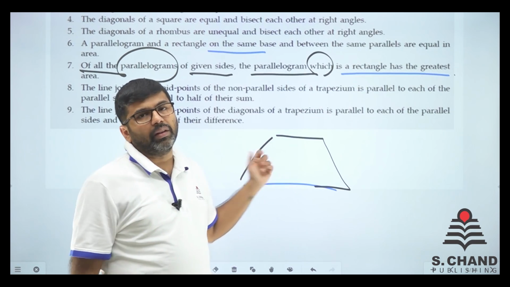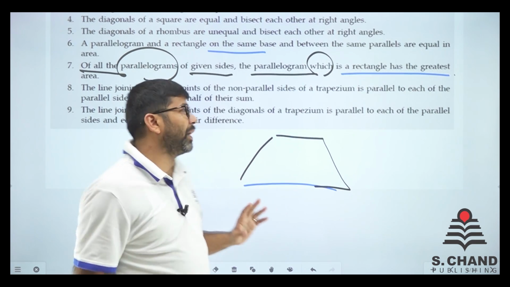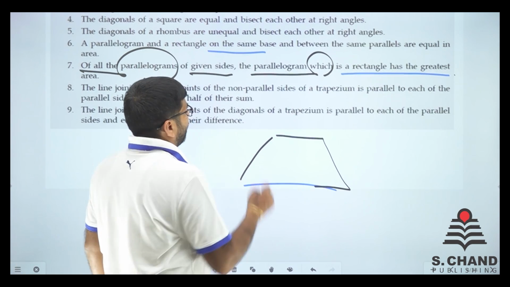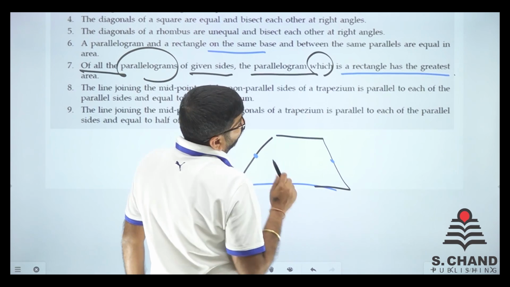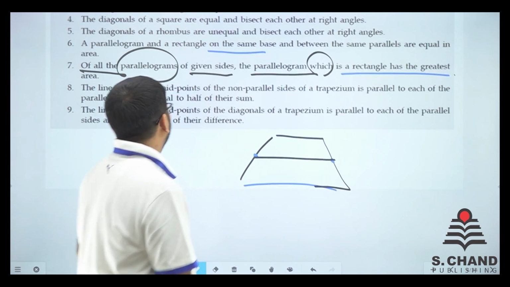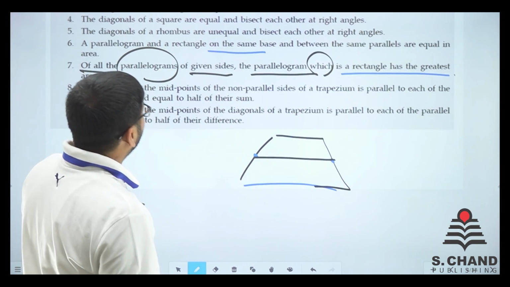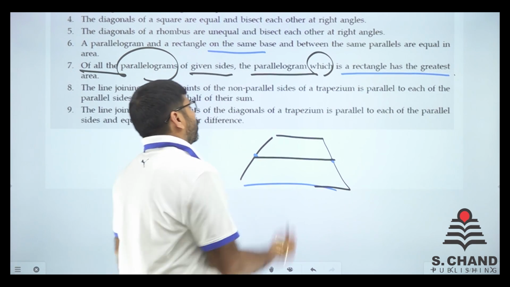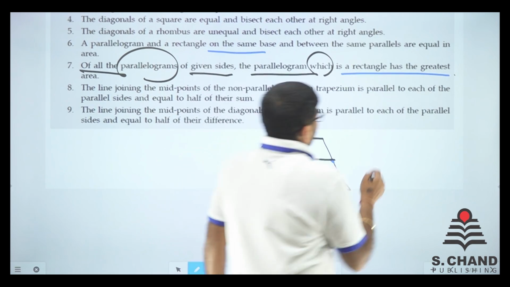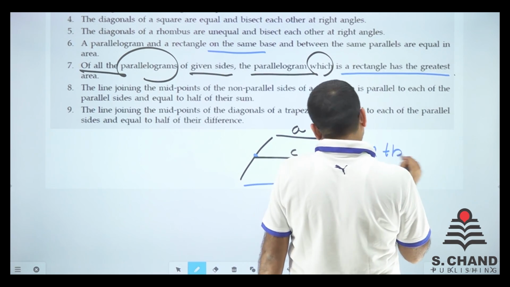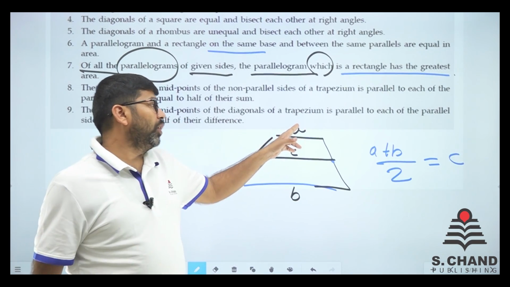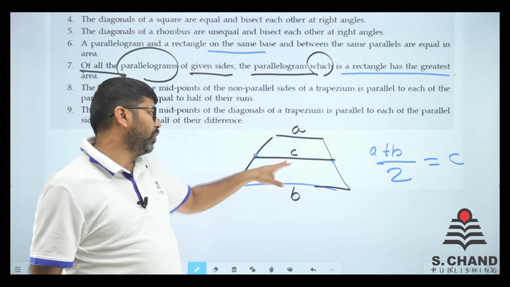So what does it say? The line joining the midpoints of the non-parallel sides of a trapezium is parallel to each of the parallel sides and equal to half of their sum. For example, if the parallel sides are A and B and the joining line is C, then (A plus B) by 2 will always be C.